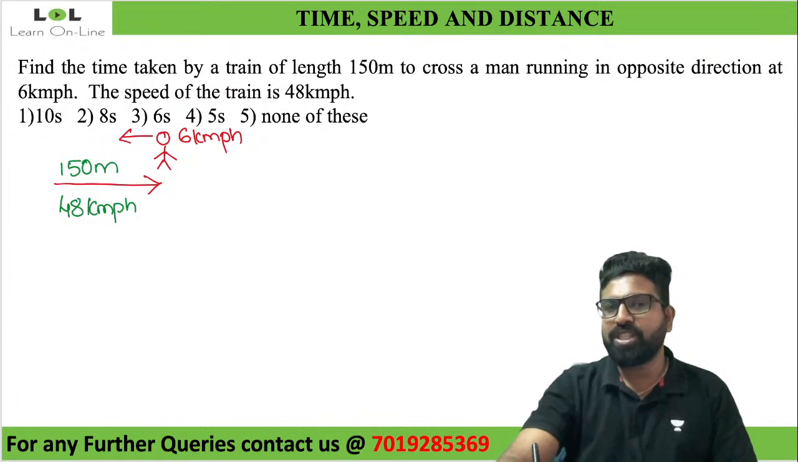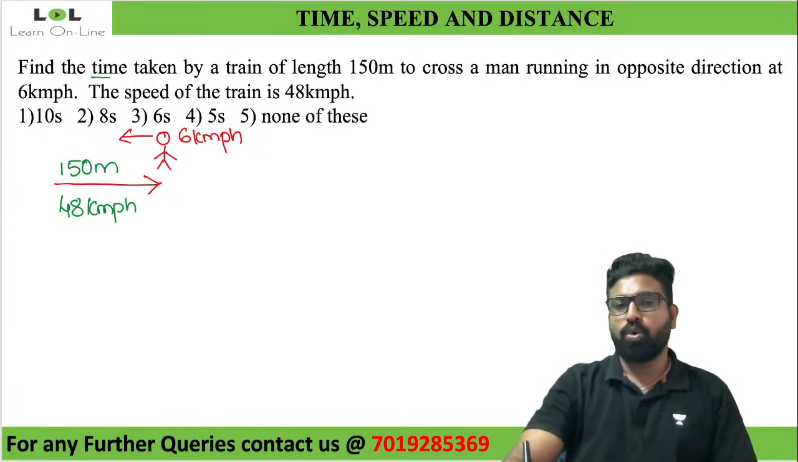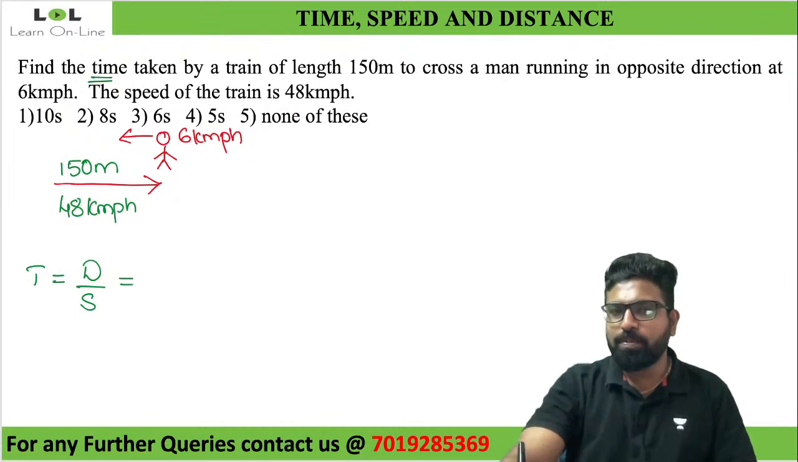Next thing is approach. How do I start the question? They're asking me to find the time, so I have to start with the time. Time is equal to distance by speed. What will be the distance? If the train has to cross this man, it has to come to this point here. So what will be the total distance traveled by this train? It would have traveled the length of its own self. So length of the train.